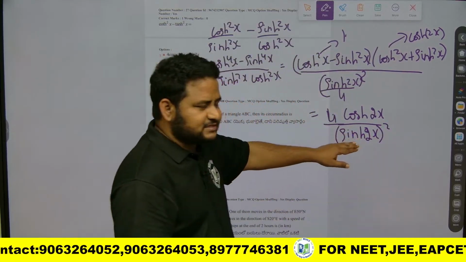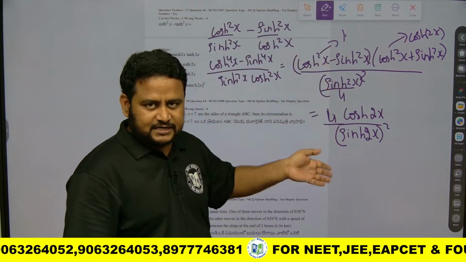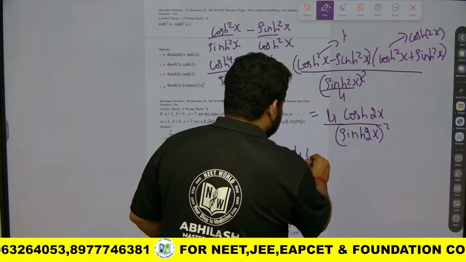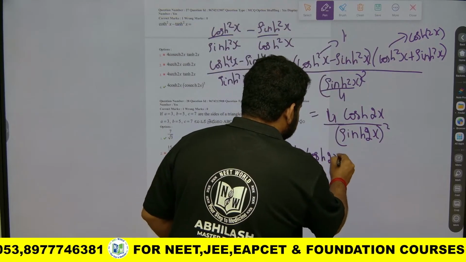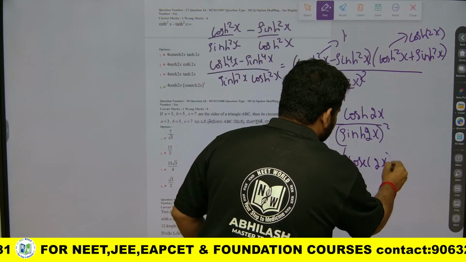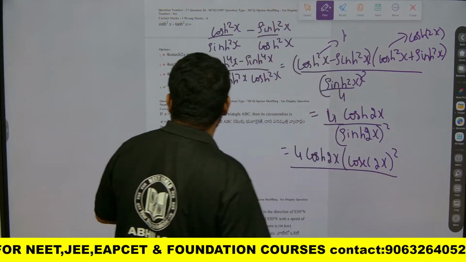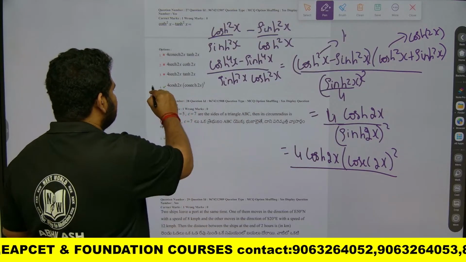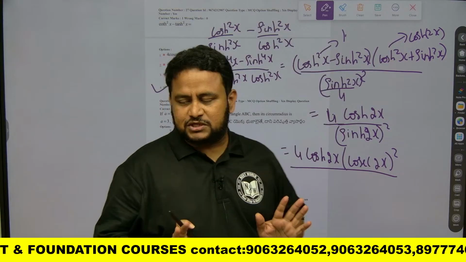Now if I bring sinh 2x to the top, 1 by sin is cosec. So this will become 4 times cosh 2x into cosech 2x whole square. Which is the option? That is 4 cosh 2x into cosech 2x whole square. That is option 4, the right answer, friends.